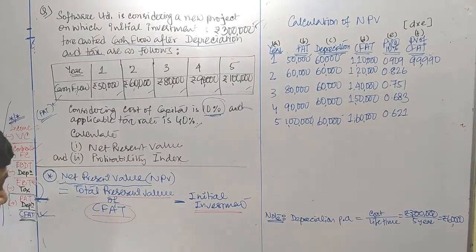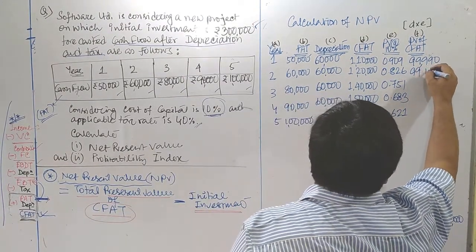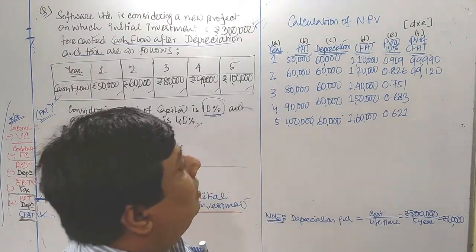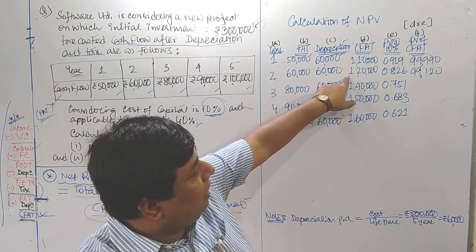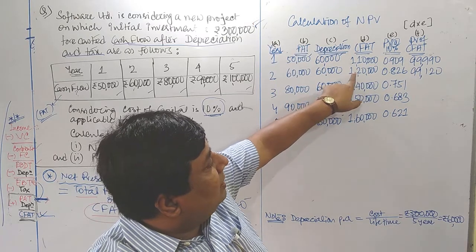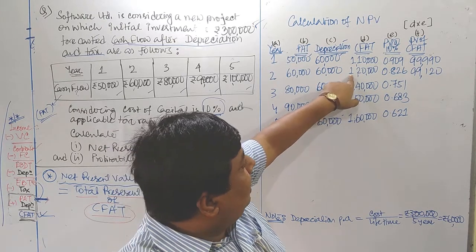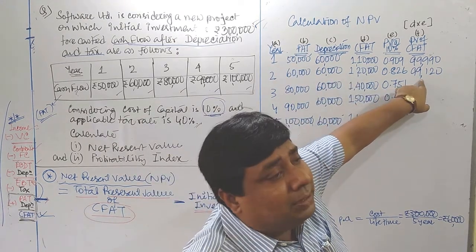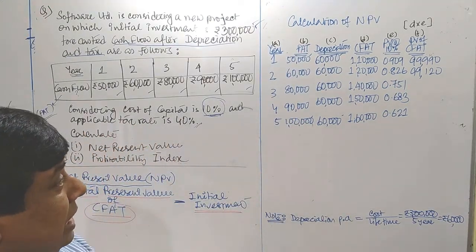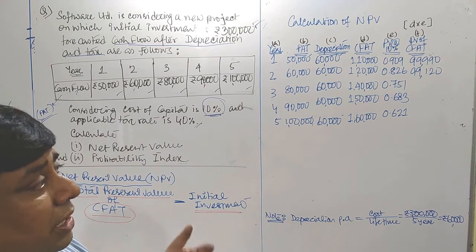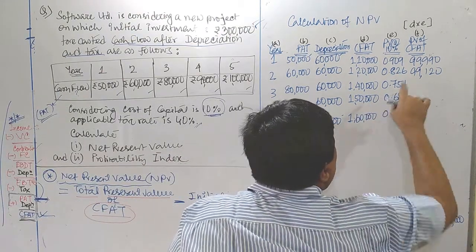For second year, 1,20,000 into 0.826, you are getting 99,120 rupees, almost similar. Normally CFAT is available here 1,20,000, but when we apply time value of money and discount that figure of CFAT, that 1,20,000 which we are going to achieve after 2 years, for today it actually impacts us for 99,120 rupees. That means the 1,20,000 which the project is going to earn at the end of second year, in respect of today, gives us the ultimate real value of 99,120 rupees.